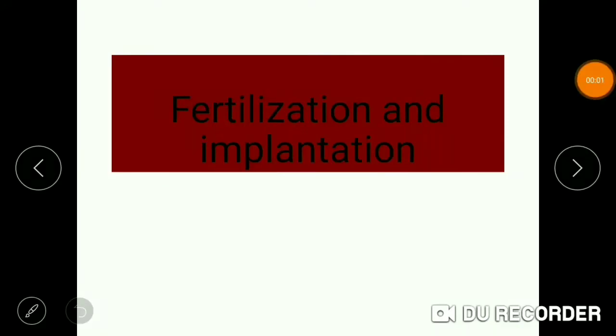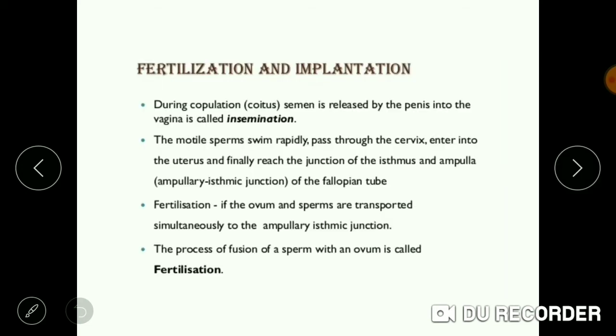Hello students, in today's class we'll be studying about fertilization and implantation. During copulation, semen is released by the penis into the vagina. This process is called insemination.